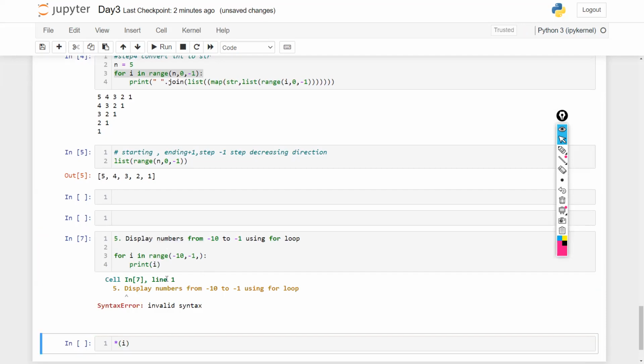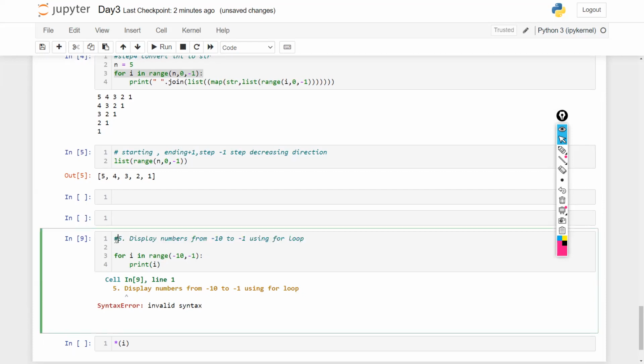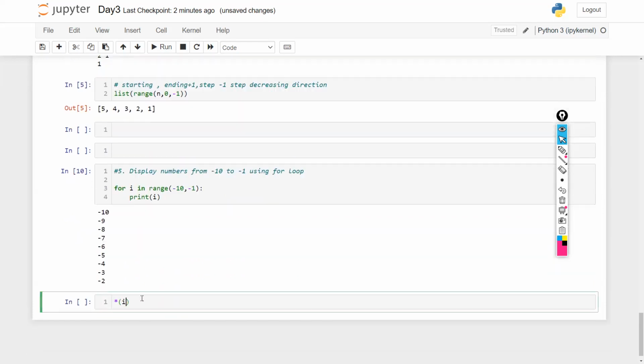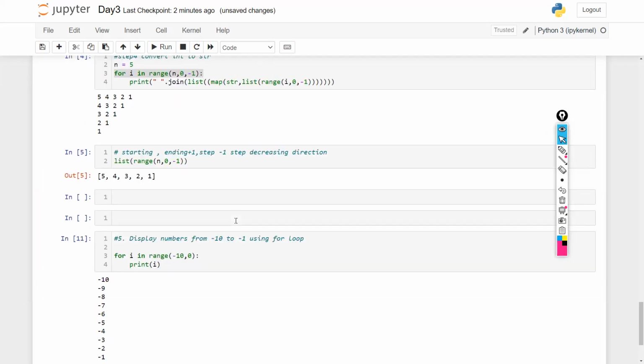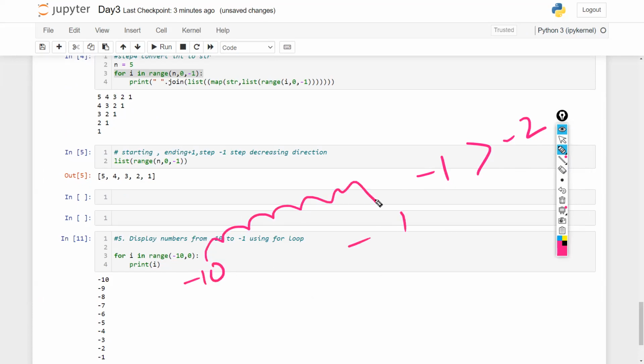And you would get exactly what you wanted. But not -1 only, you just need to put 0 here. Understand, in minus signs, -1 is greater than -2. So basically, if you are going from -10 to -1, it means that you are increasing. So you don't need to give a -1 step here. It is in the increasing direction.